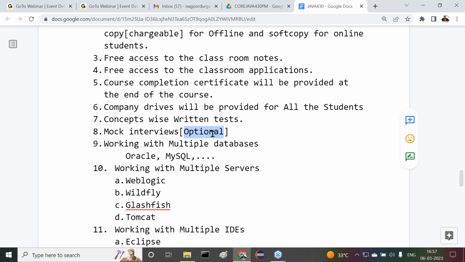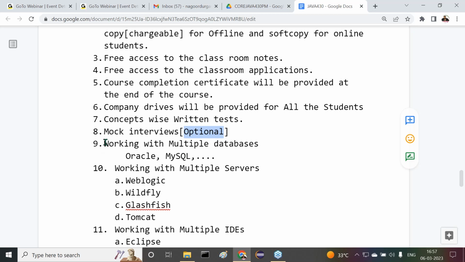Interview preparation part in the sense, in general, in Java, what questions are asked by interviewers, every question will be there in this document. At the end of the course, if you observe this document, every interview question that interviewers in general ask outside is going to be provided inside this particular document. So you will get help from this document.